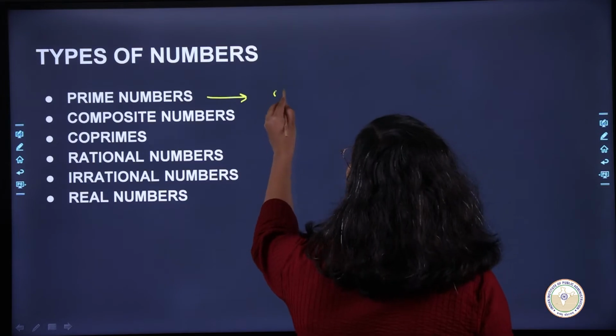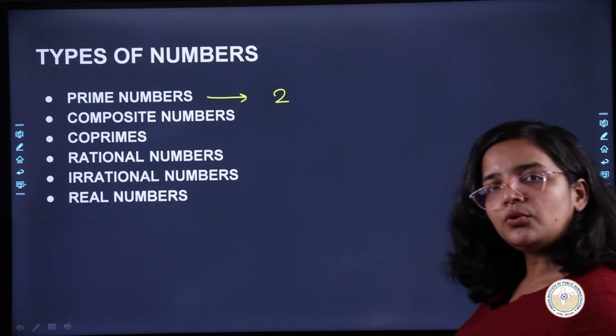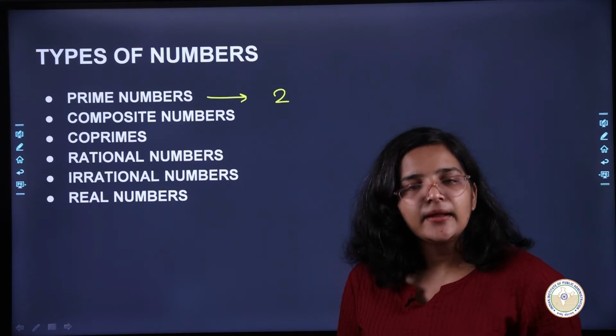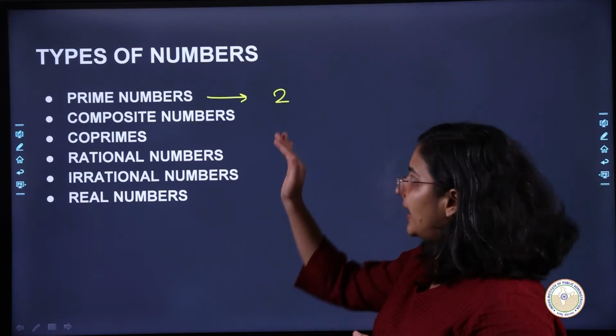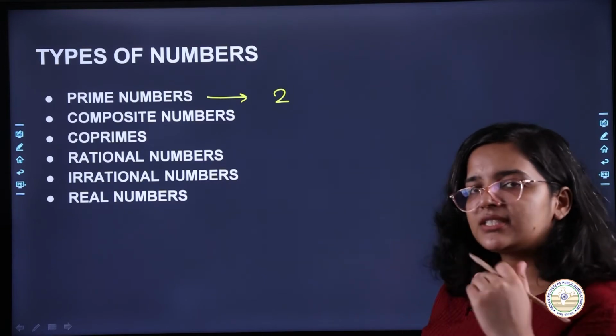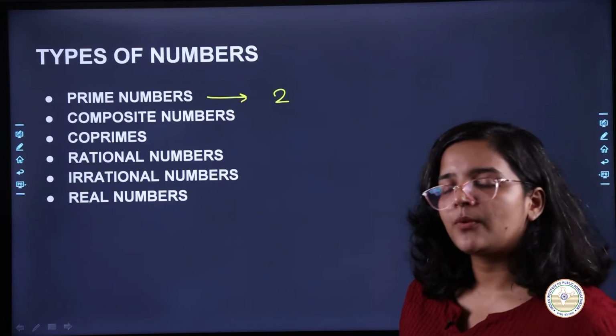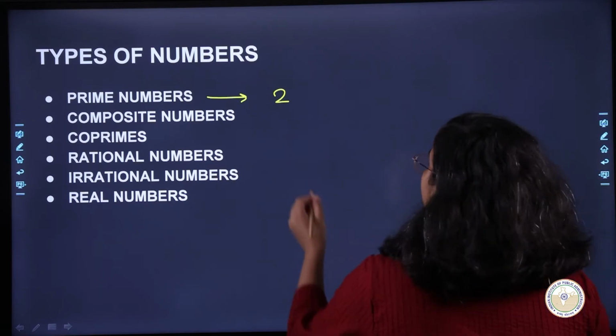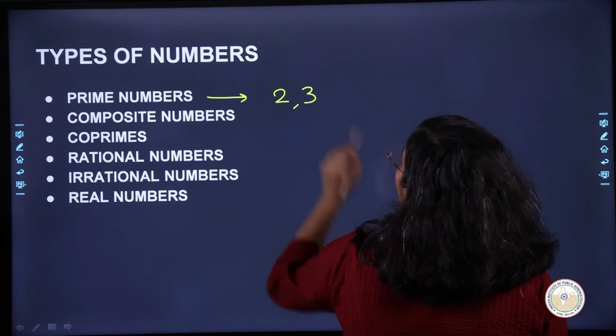Okay, so what could be the examples of prime numbers? 2 is divisible by 2. Every number is divisible by itself and it is only divisible by 1. So that is why 2 is a prime number, right? Let's talk about 3. 3 is divisible by itself, 3 is divisible by 1. Is there any other number that 3 is divisible by? No. So that is why 3 is also a prime number.